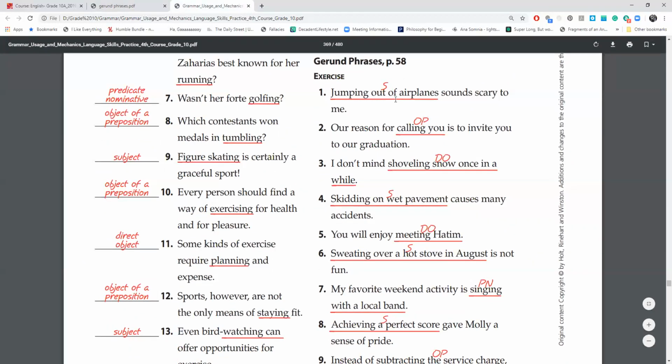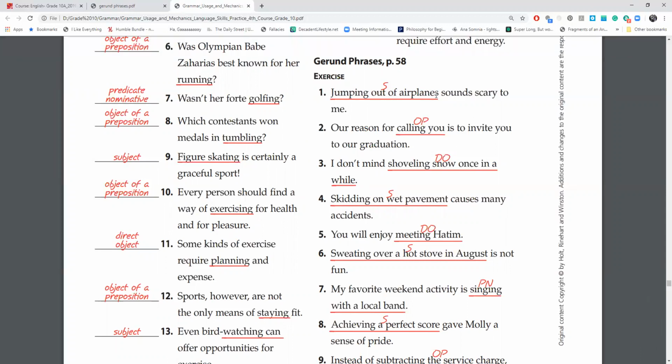Number one, jumping out of planes sounds scary to me. So jumping out of planes is the entire gerund phrase, and it is the subject of the sentence. The main subject of the sentence, subject of the verb sounds.